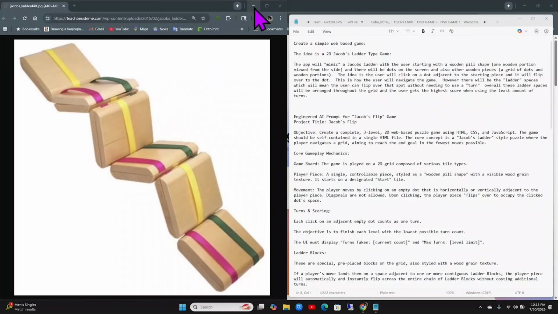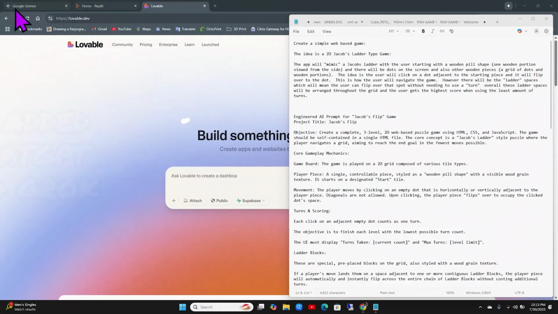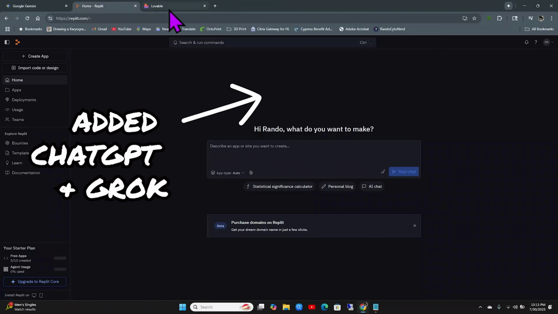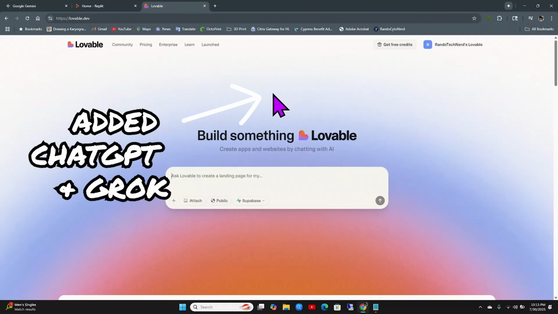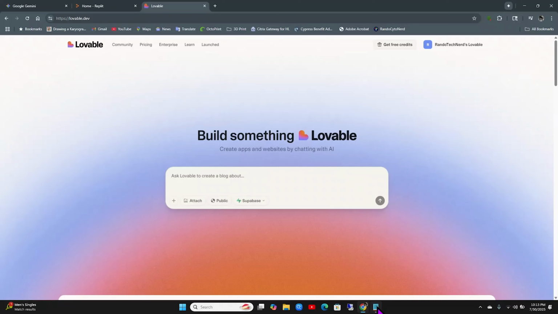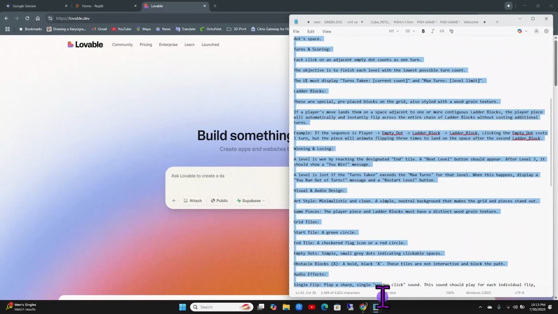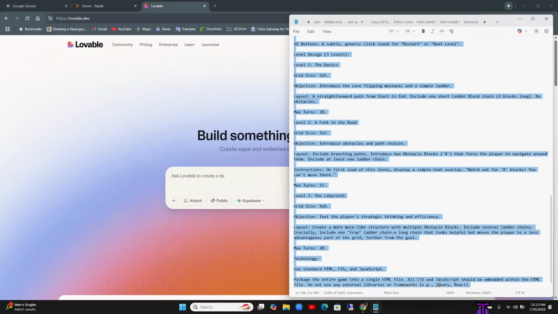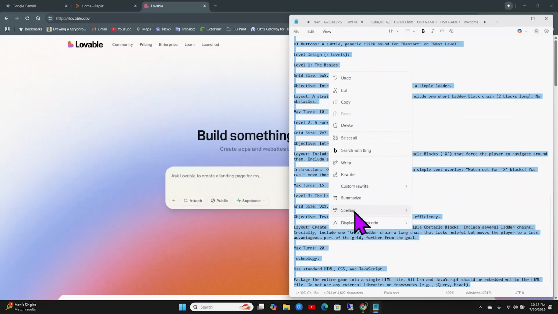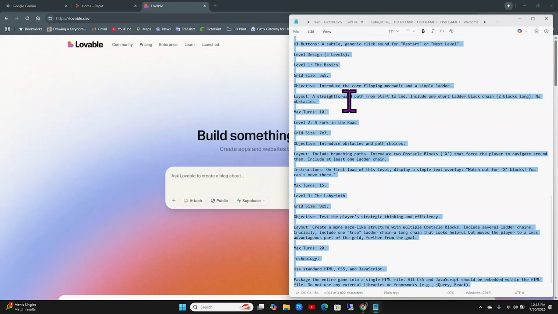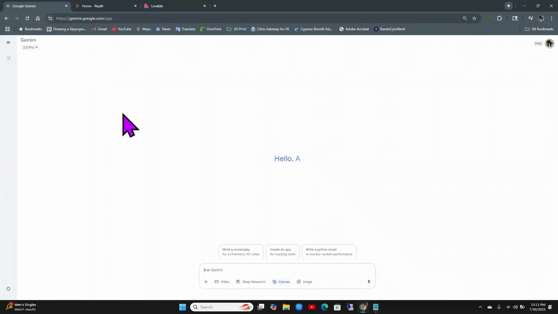What I want to do is get 3 different AIs, Google Gemini, Replit, and Lovable, to compete and see who can build the best version of this game. Actually, Google Gemini is the pro version, so it has a little bit of a lead, but all of the other ones are free, at least a certain amount of credits. So we're going to see if they can make this game in the amount of credits that you get for free, except for Gemini. I'm just going to give it to Gemini because I don't want to log into the other version. But let's put the prompt in.